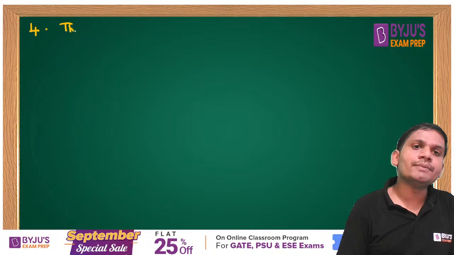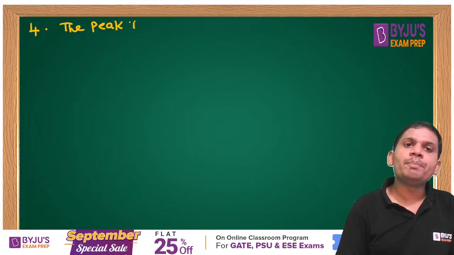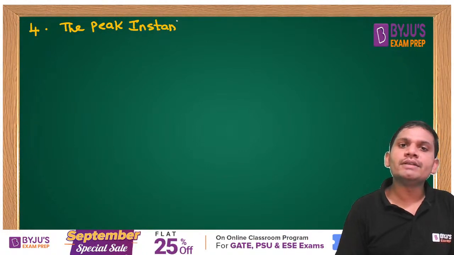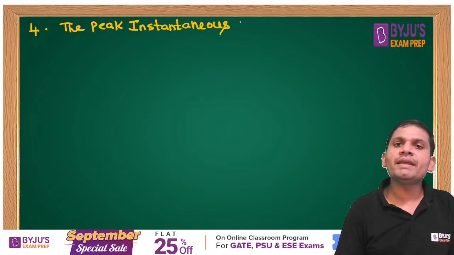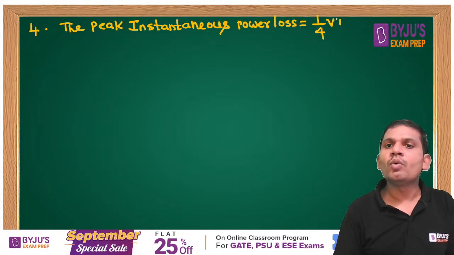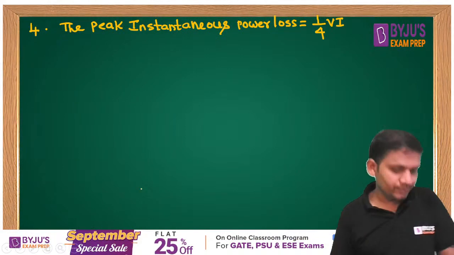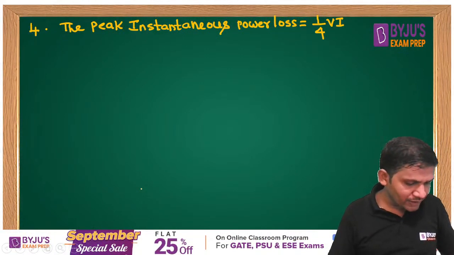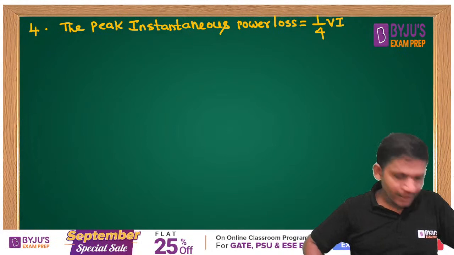Can anybody answer this? The peak instantaneous power loss is equal to 1 by 4 into VI, students.